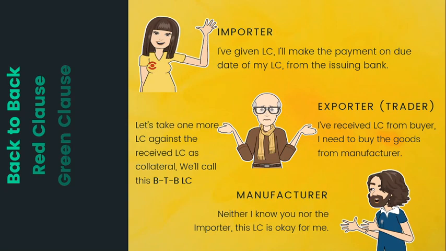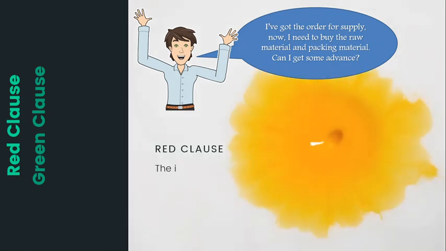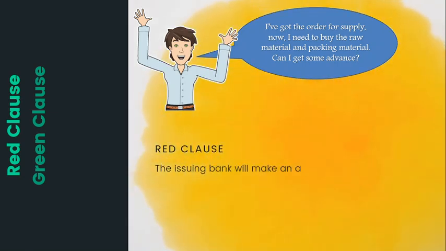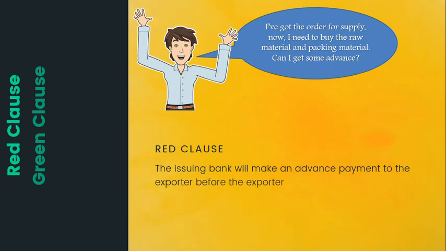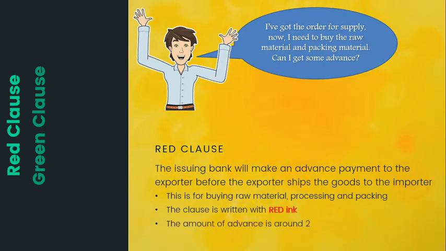In this type of letter of credit, red ink is used to mention a clause. This clause is about releasing a 20 to 25% advance to the seller for buying raw material or for processing or packaging of the product. Actually, when the seller receives an order, he needs working capital. For that purpose, instead of borrowing money at interest from the market, this is a good option.